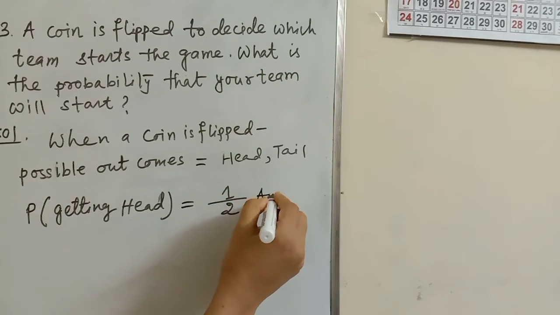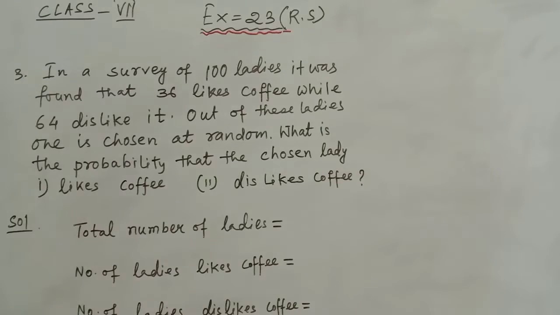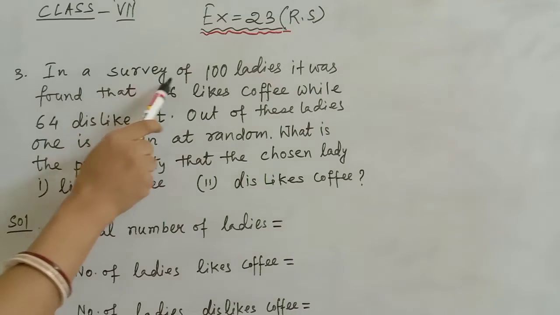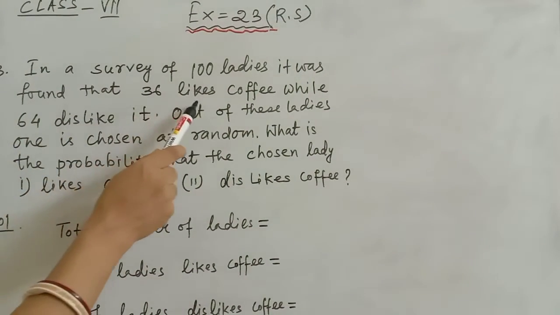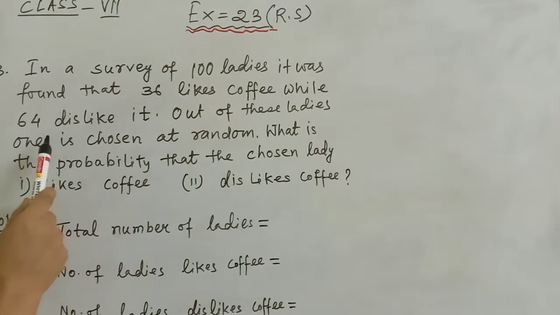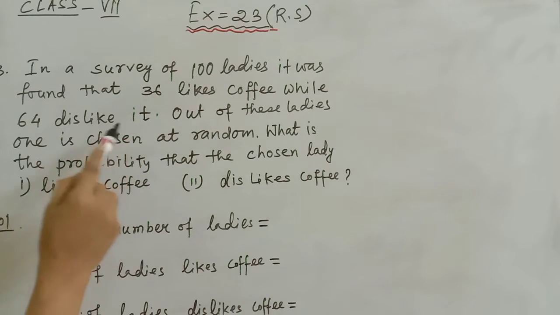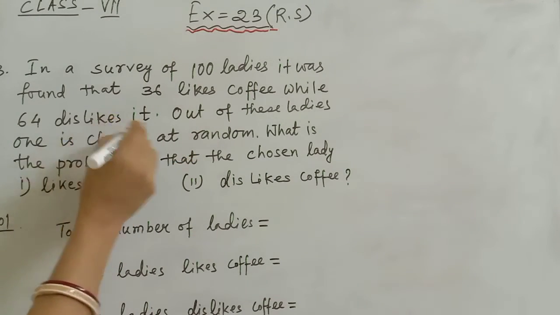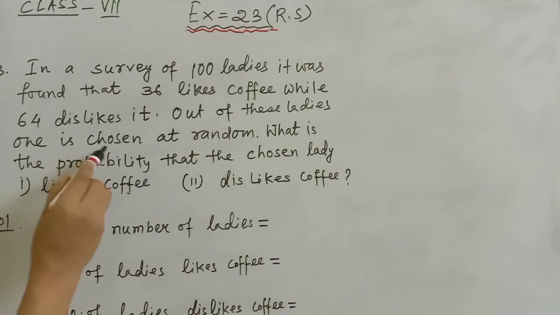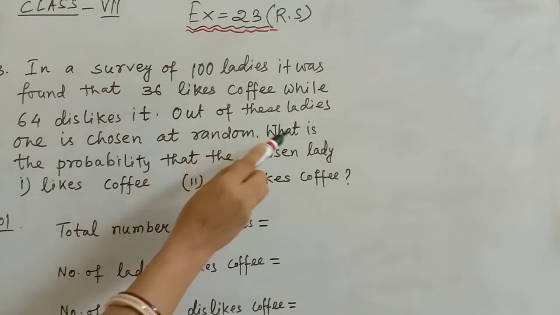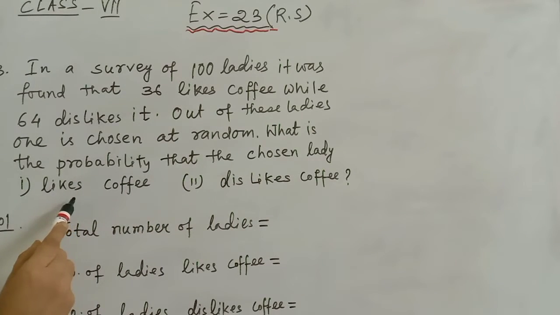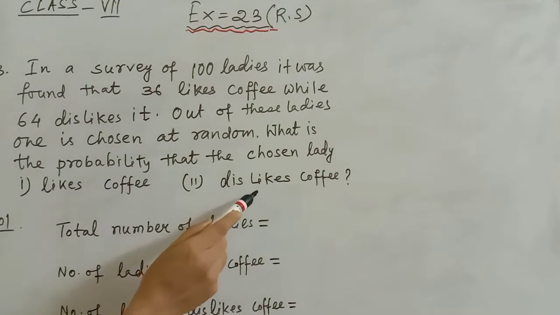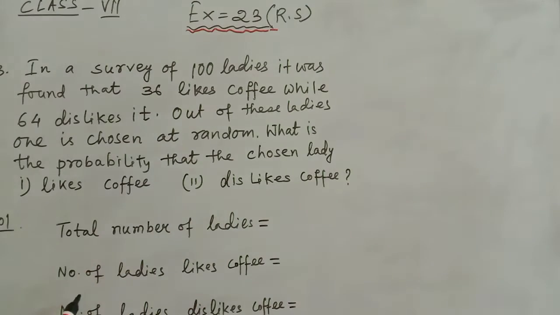Okay. Next sum is one question from R.S. Agarwal. In a survey of 100 ladies, it was found that 36 like coffee while 64 dislike it. Out of these ladies, one is chosen at random. What is the probability that the chosen lady likes coffee? That is question number 1. And question number 2, dislikes coffee.